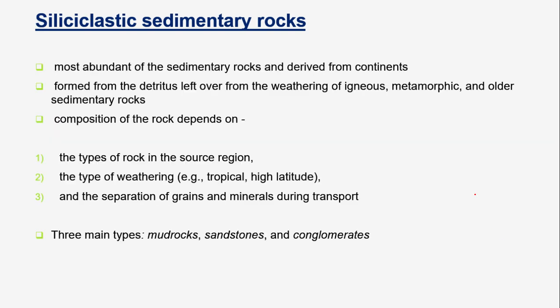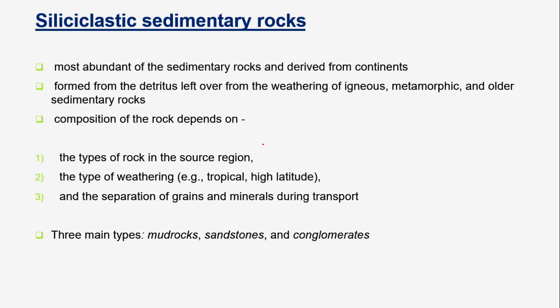rocks. So, what are the siliciclastic sedimentary rocks? These are the rocks that are formed from the detritus left over from the weathering of igneous, metamorphic, and older sedimentary rocks. These are one of the most abundant of the sedimentary rocks and derive from continents.